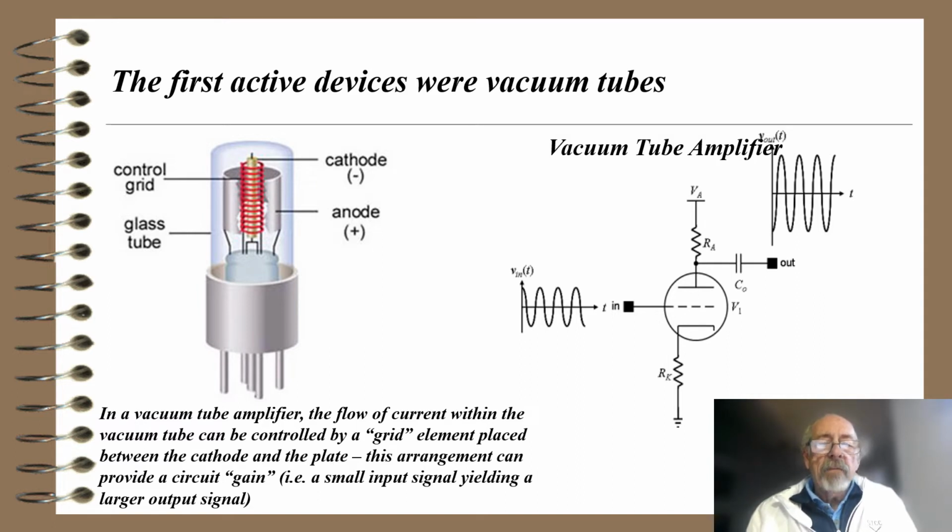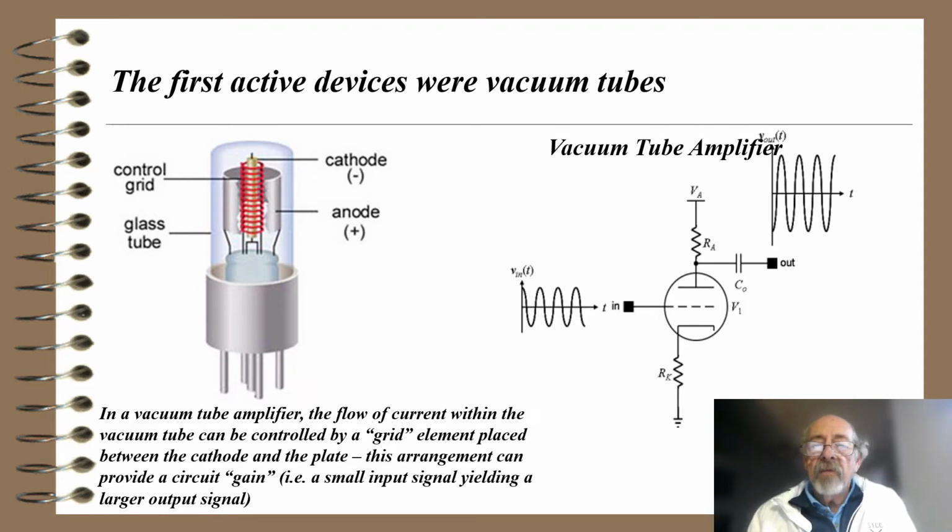And so in a vacuum tube amplifier, the flow of current within the vacuum tube can be controlled by a grid element placed between the cathode and the plate, or cathode and anode. This arrangement can provide a circuit gain, that is a small input signal yielding a larger output signal. And the picture of that is over to the right. The schematic diagram shows the vacuum tube. This is a triode vacuum tube.